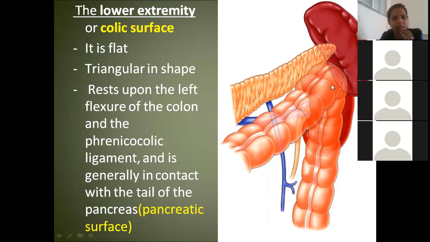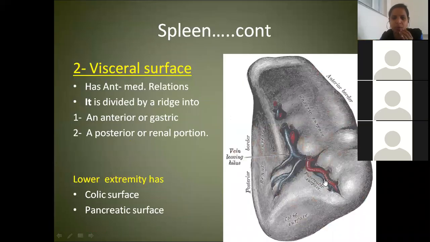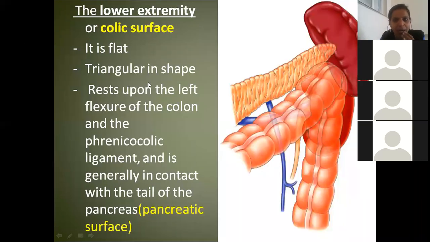Moreover, it is triangular in shape. That picture will help us. Is it not like a triangle if you observe? So what area is this? Colic surface. It is triangular in shape and rests upon the left flexure of the colon.